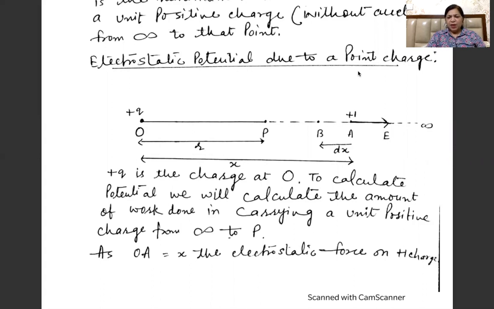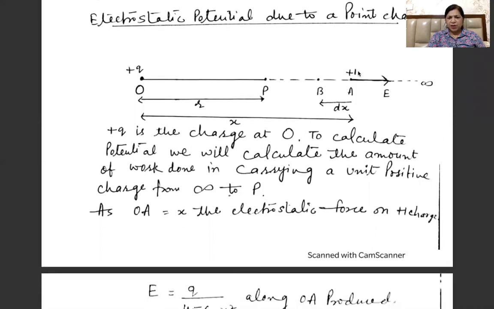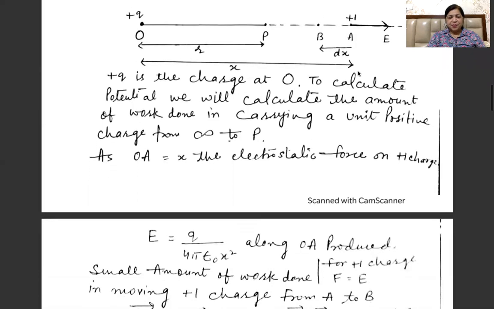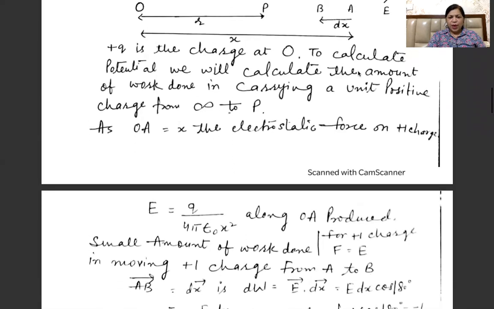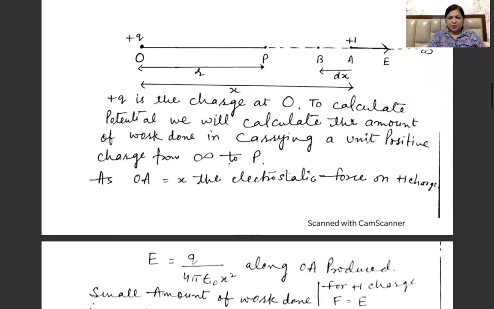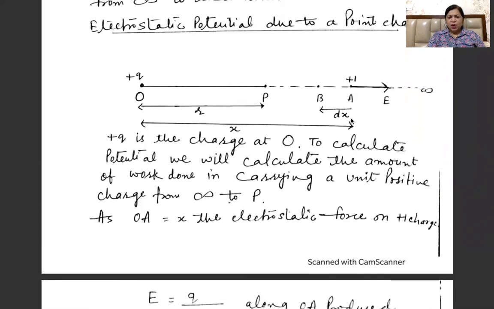After that, by putting the limits infinity to r, because we are to calculate the work done in moving the charge from infinity to r, we will integrate that small amount of work done and we will get the expression for the electrostatic potential at point P. So plus q is the charge at O. To calculate the potential, we will calculate the amount of work done in carrying a unit positive charge from infinity to P. As OA is x, you can see in the figure,